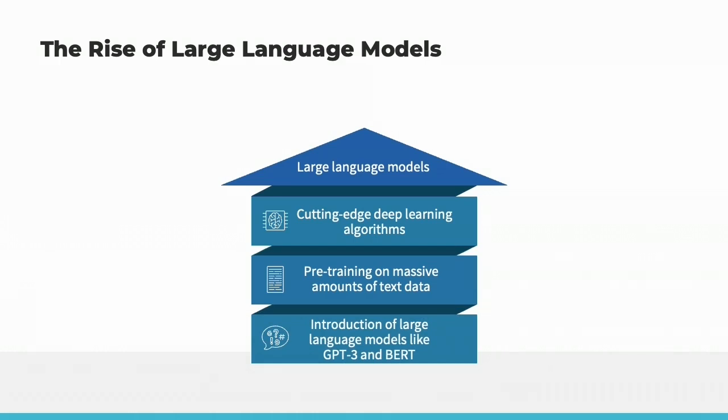GPT-3 and BERT are two of the most well-known large language models, introduced by OpenAI and Google, respectively. These models have been able to achieve impressive results on various natural language processing tasks, demonstrating the potential of large language models to revolutionize the field.